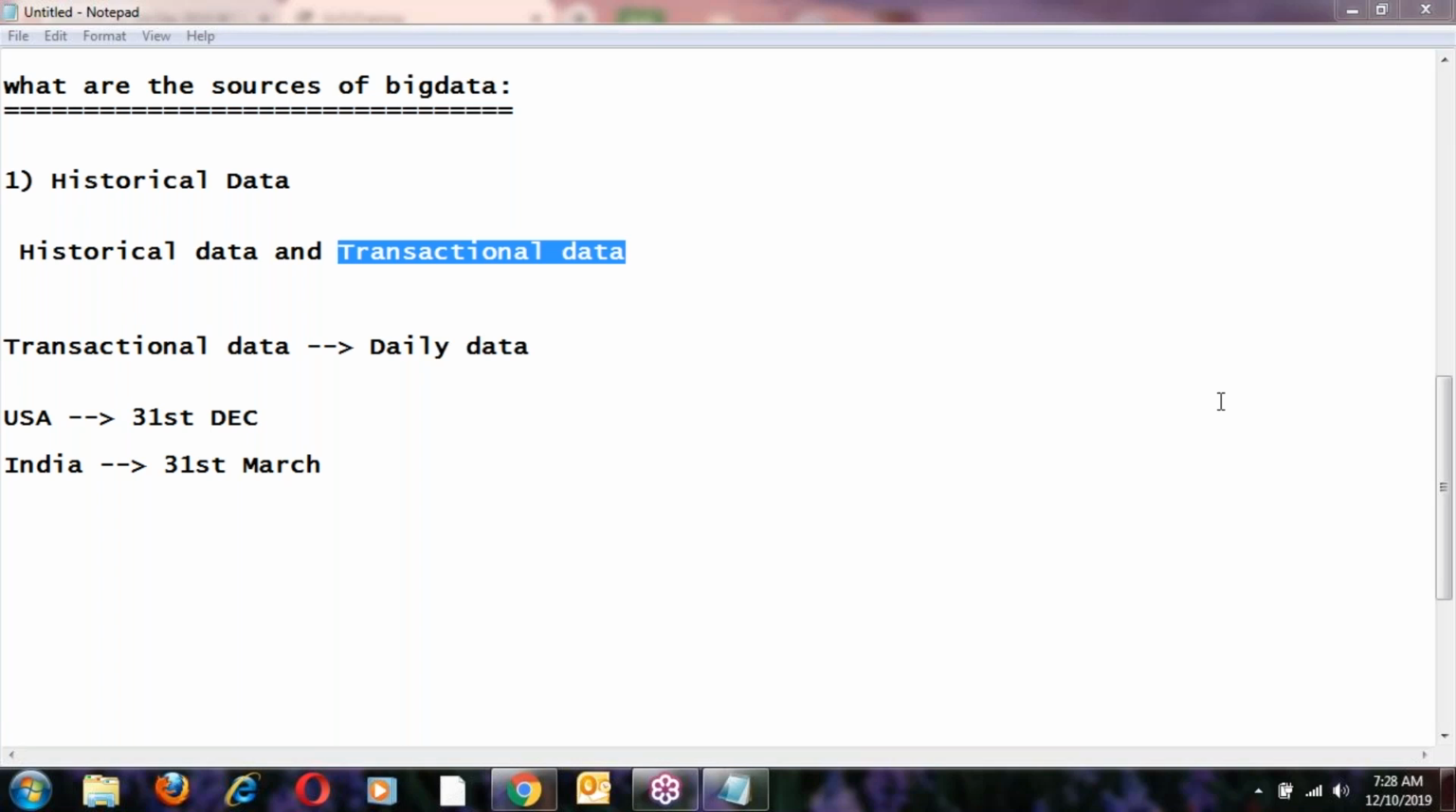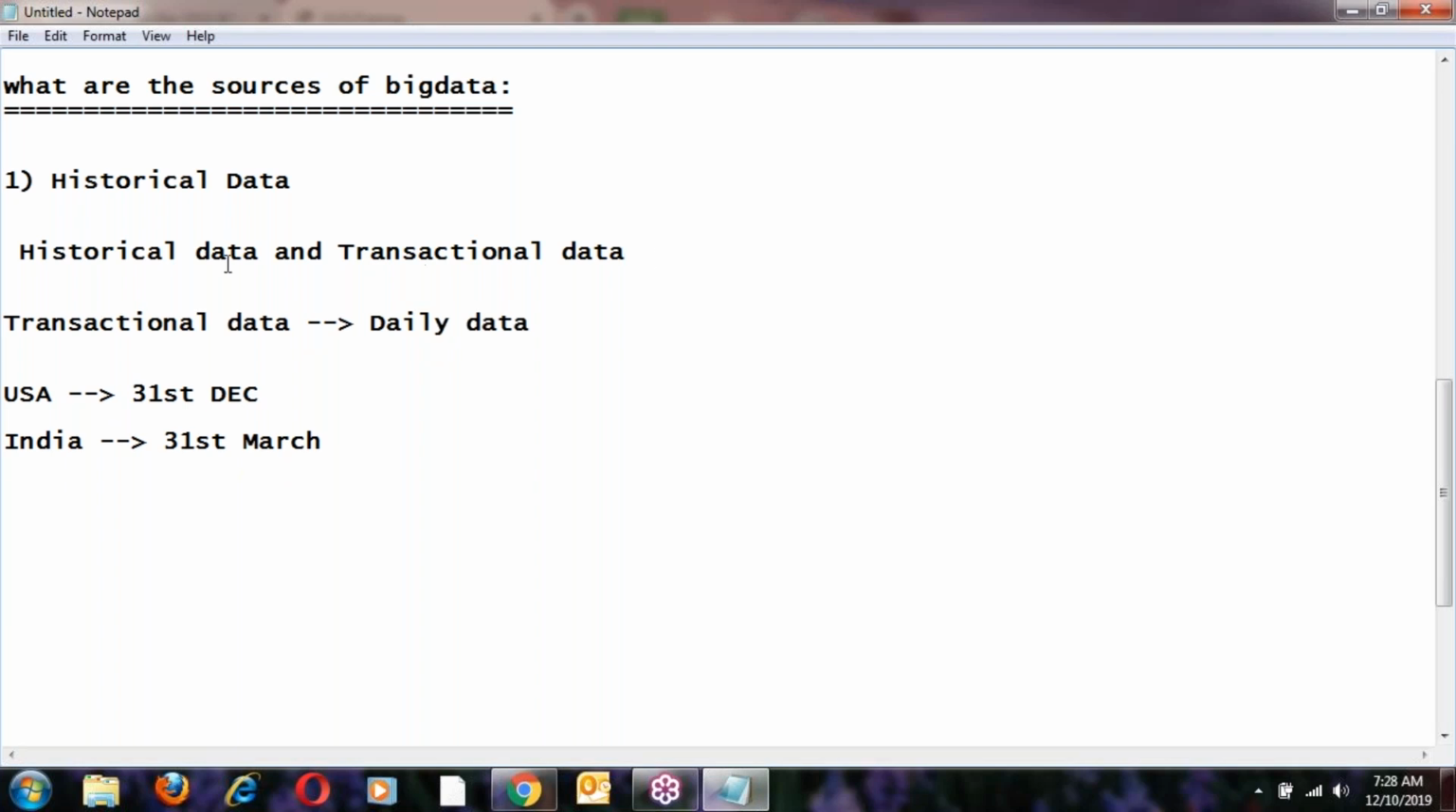Once the balance sheet is submitted, transactional data converts into historical data, right? So that is about historical data and transactional data. This is the most important point in Hadoop. This is a basic question in big data, and it is a compulsory interview question.